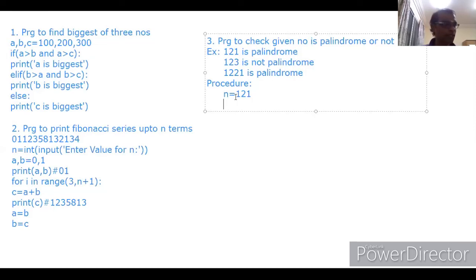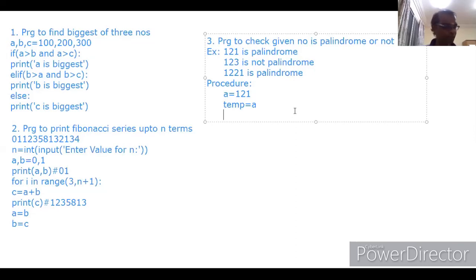So here we need one number, temp, which we assign equal to a. At last we have to reverse this number and then check. Initially we assigned one more variable, temp. A is assigned to temp. Now a contains 121, temp also contains 121.